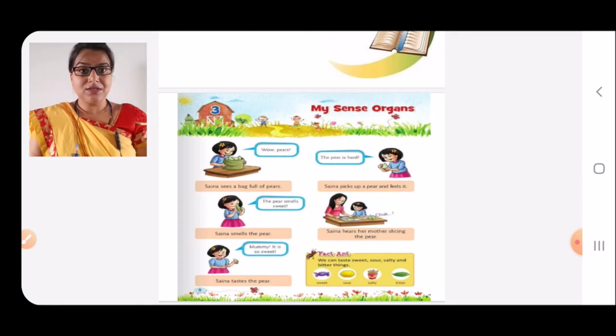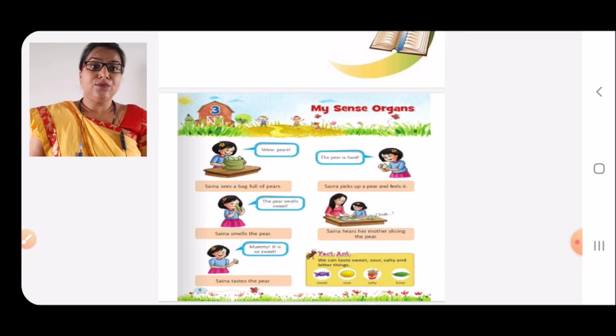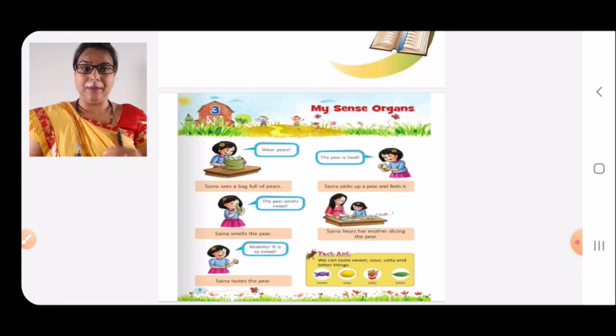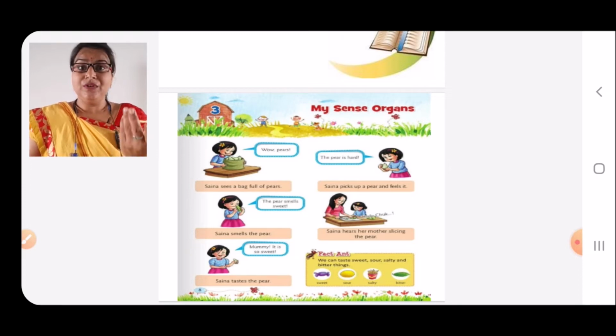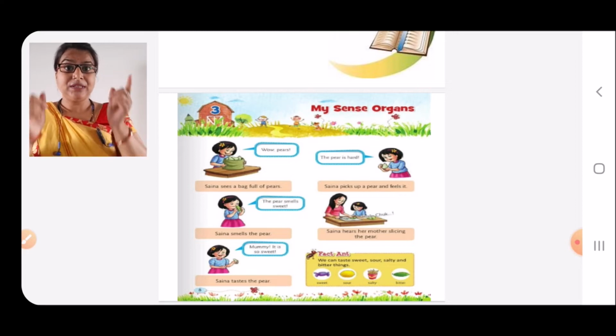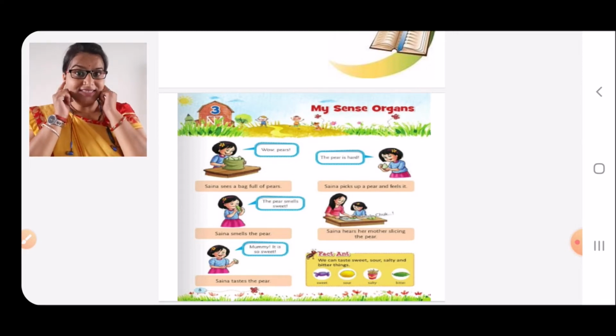Now, in the next picture, Sina hears her mother slicing the pear. As we can see, Sina's mother is slicing or cutting the pear. Sina hears the sound from far away. Now, which sense organ is she using? She is using ears to hear.